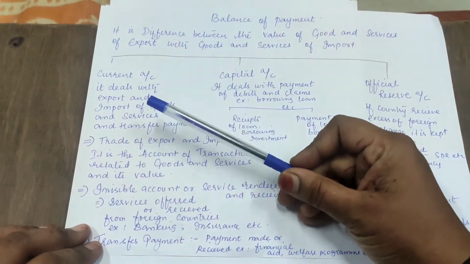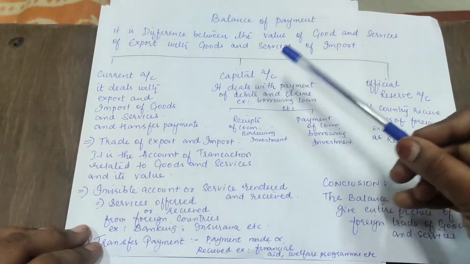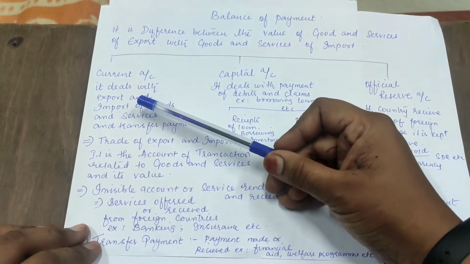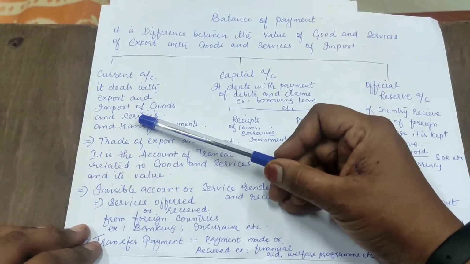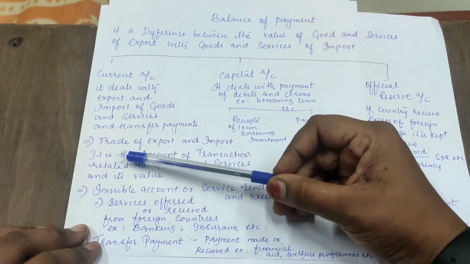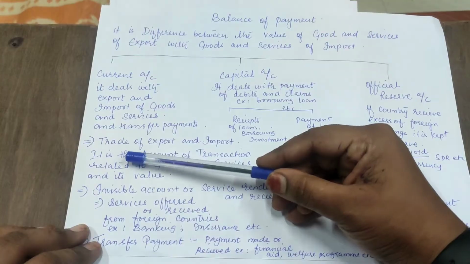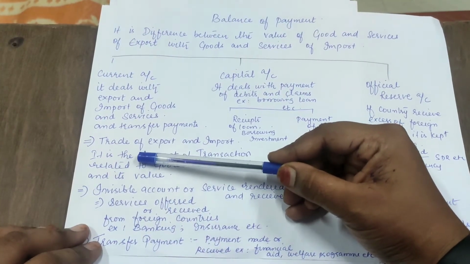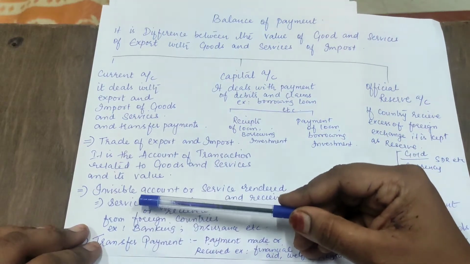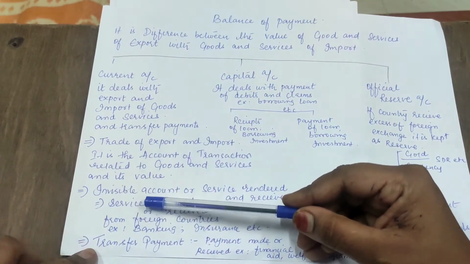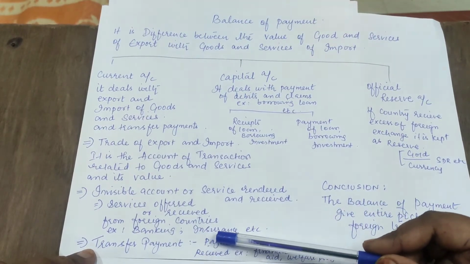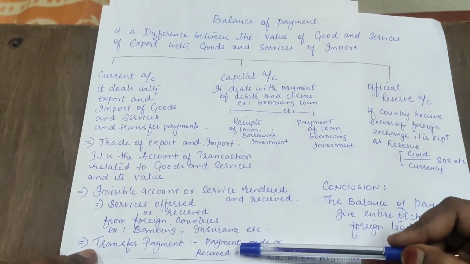We have to maintain three accounts: current account, capital account, and official reserve account. In the current account, we deal with exports and imports. First, we have to maintain an account which deals with transactions related to goods. Second, we have to maintain an account for all the services rendered and offered. And then transfer payment is any kind of donation or financial aid given by or to other countries.